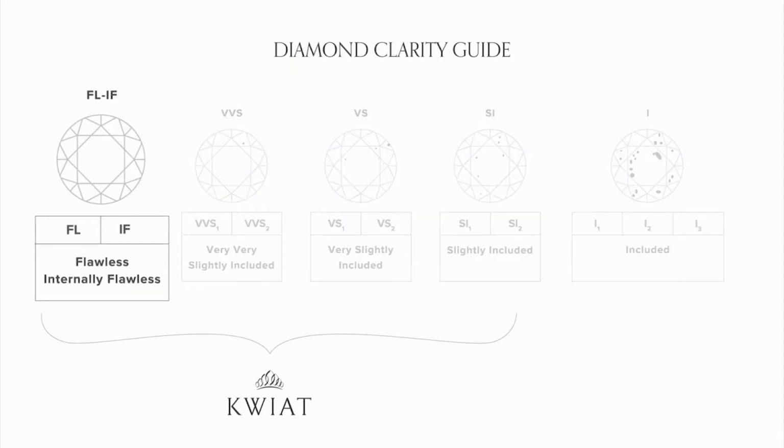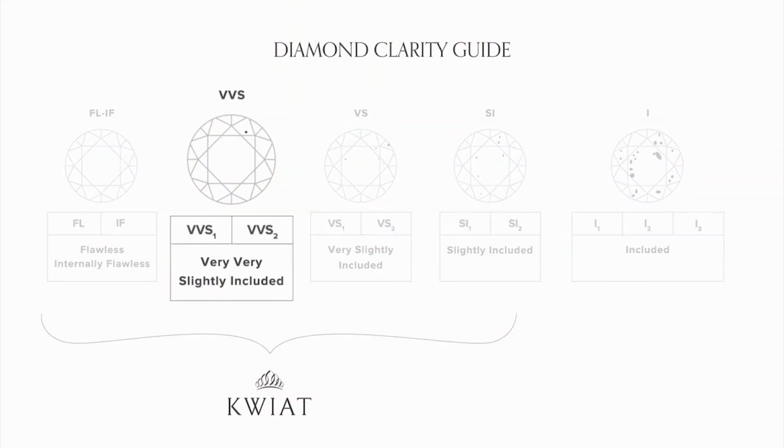The scale begins with the grade of flawless, which represents the absence of any inclusions at all within or on the surface of a diamond. This is the very best clarity grade a diamond can receive. The clarity grade of internally flawless is very similar, describing diamonds that have no internal inclusions but may have some minor details of polish on the surface of the stone. Typically, diamonds that are internally flawless can be further polished to become flawless.